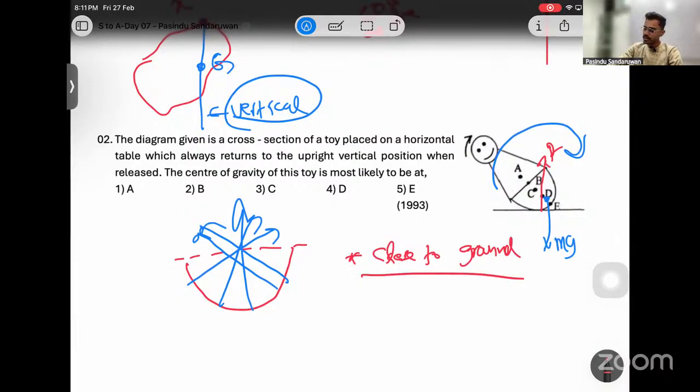But it cannot be taken to E. It never can be taken to E, because there is a mass which is above E. Then the closest point to ground is D, no? So it should be D. Got it? Simple. Right? Next.